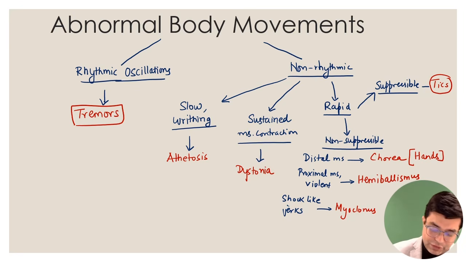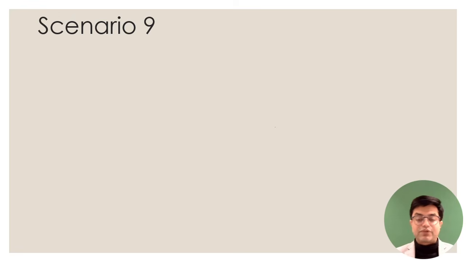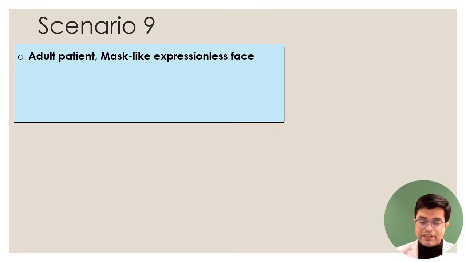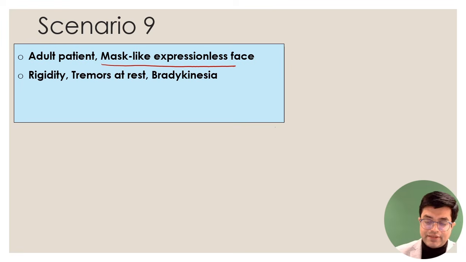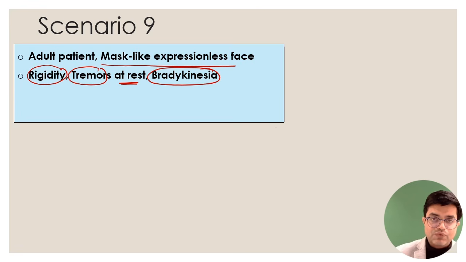Let us have a look at some case scenarios. So scenario number 9, a very important scenario. The question will say an adult patient is having a mask-like expressionless face. Secondly, they will say that the patient is having rigidity, tremors which are present at rest, and bradykinesia. So movement is restricted. Even if I don't go further, you already know these are the cardinal features of Parkinson disease, right?